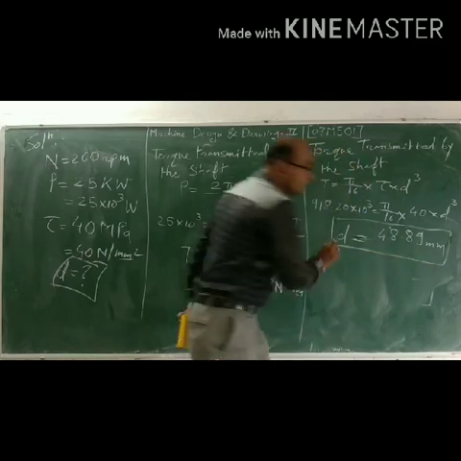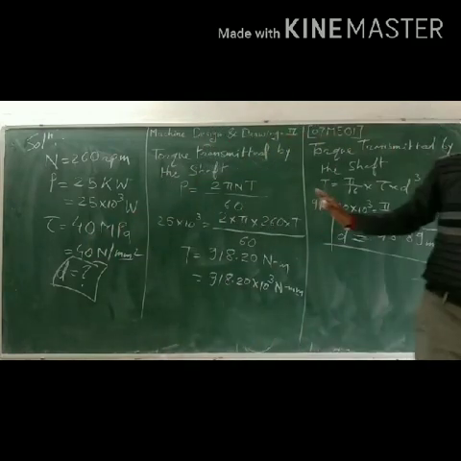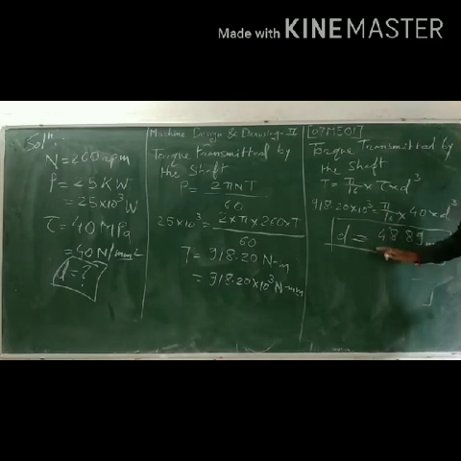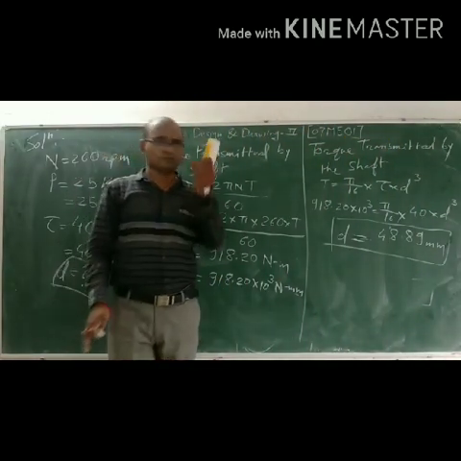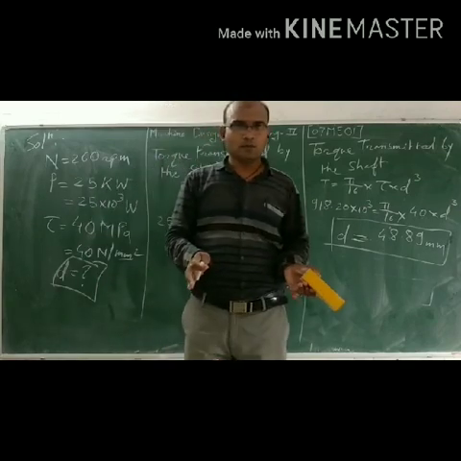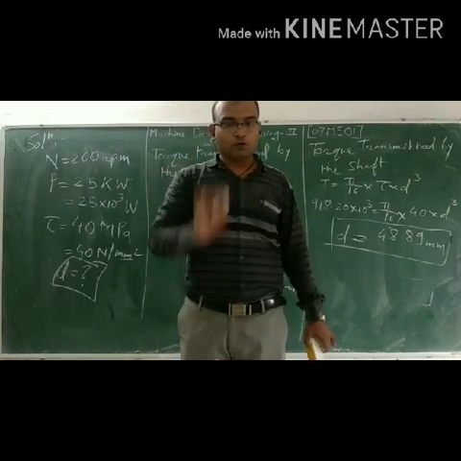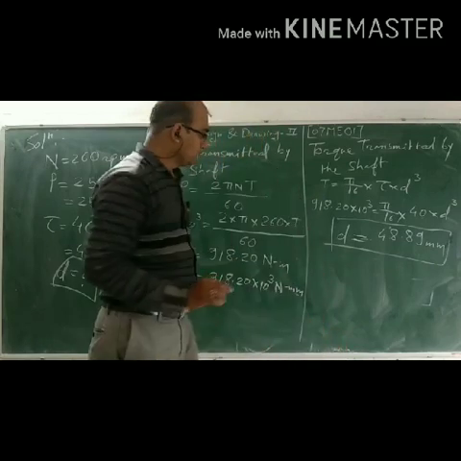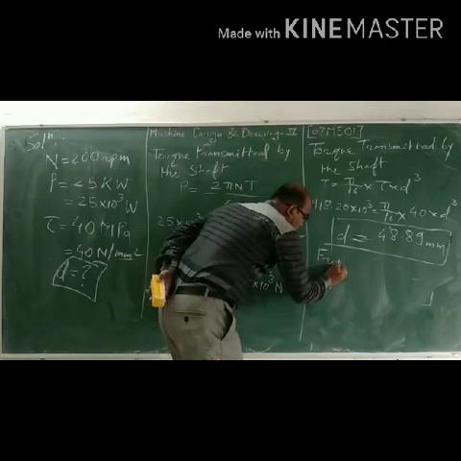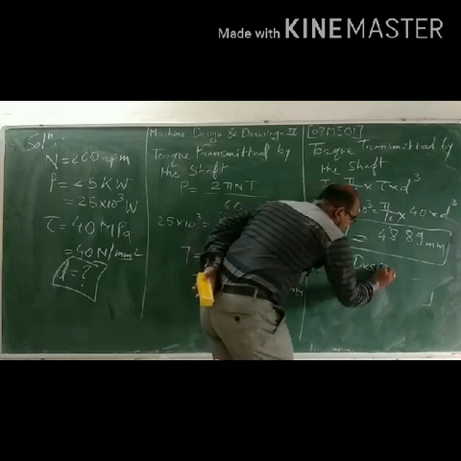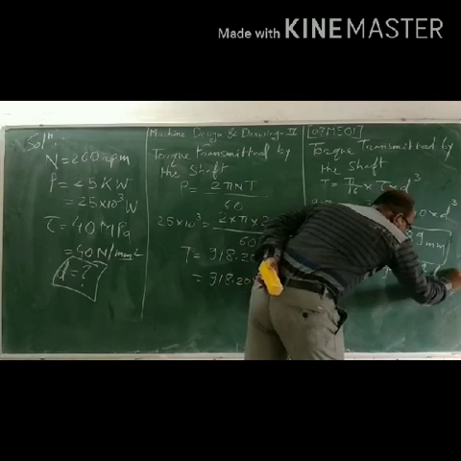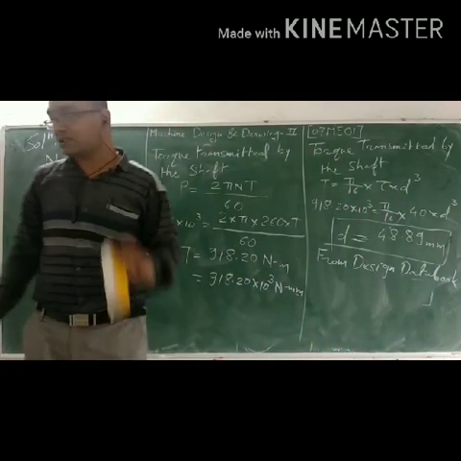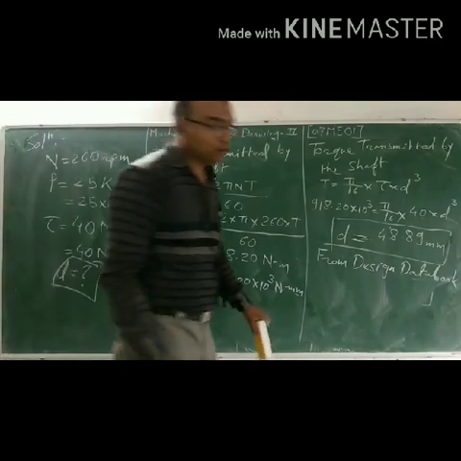So that's why our answer is completed. No, it's not completed, because the value is 48.89. Now we have to see the data book. Right now it's not available to you, so I have given you, write down one from the design data book. We have already discussed the design data book. We use the Mahadevan.